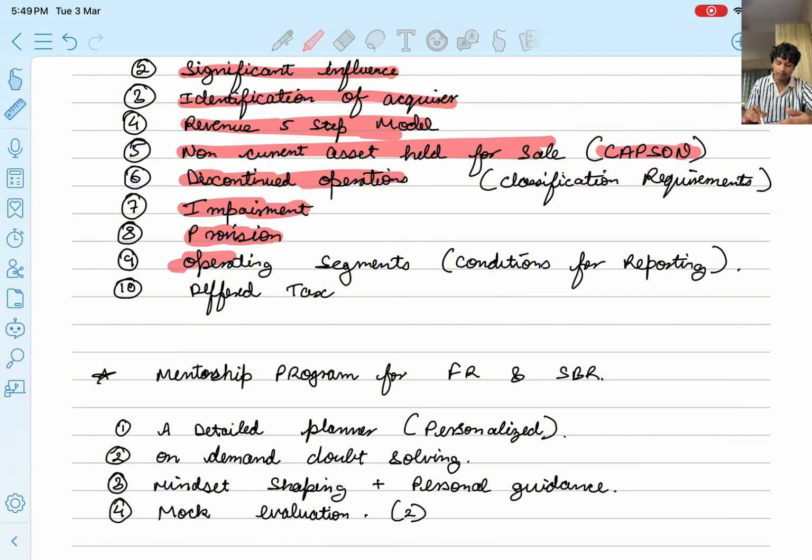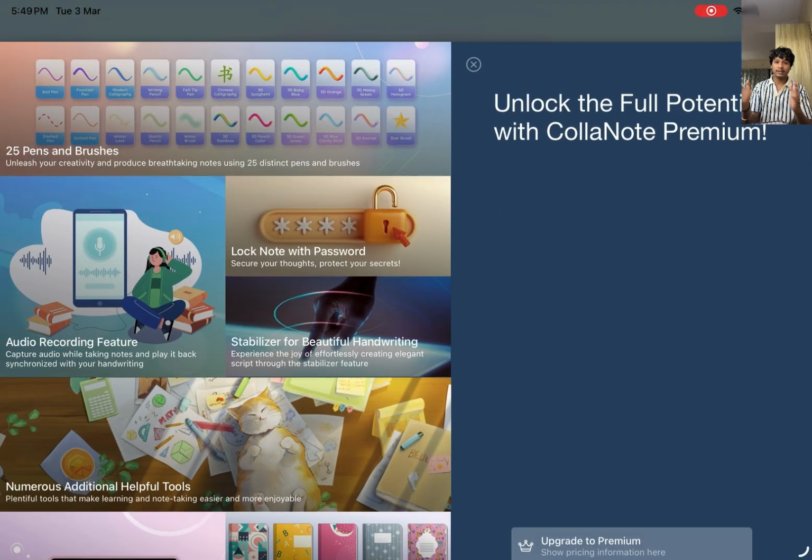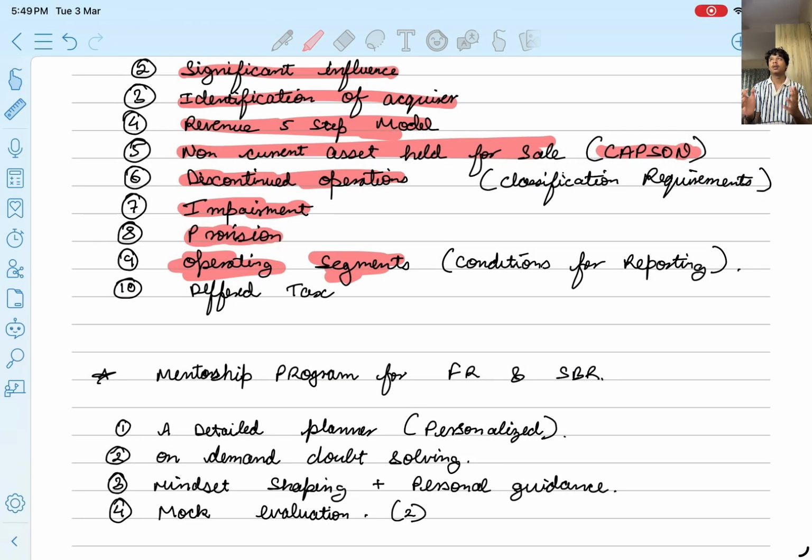Operating segments is very much important because operating segments can come, and you should know what the criteria of operating segments are, right? So that's 10% of revenue, 10% of profit and loss, 10% of net assets, right? The disclosure should be of combined 75% of the revenue, external revenue, right? So this is the condition that you have to remember. Deferred tax, you have to know the treatment and definitions if you can. So these are some of the important things that I have noted down for you.